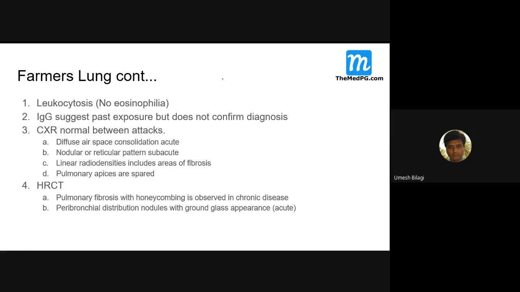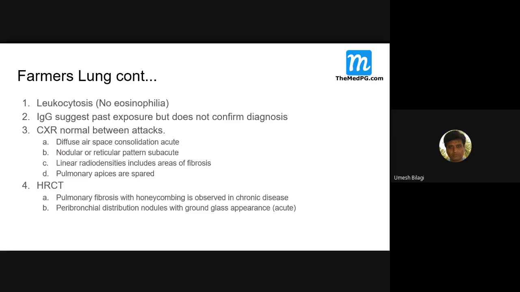Many are there, like allergic bronchopulmonary aspergillosis. I'll discuss that tomorrow. Anyway, just note this: farmer's lung means leukocytosis, no eosinophils. And IgG suggests only exposure to the antigen, but it doesn't mean the patient has the disease unless these other things are there.